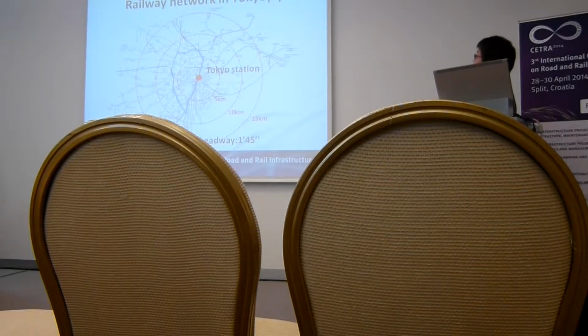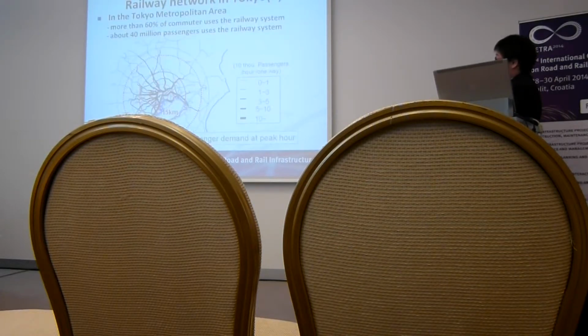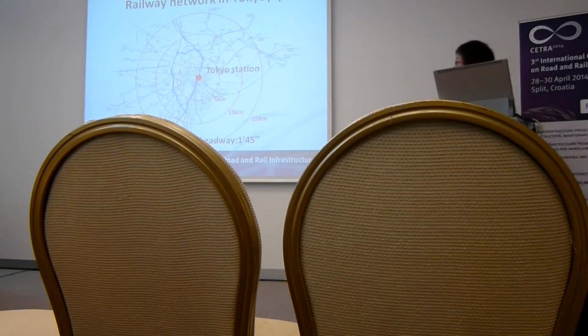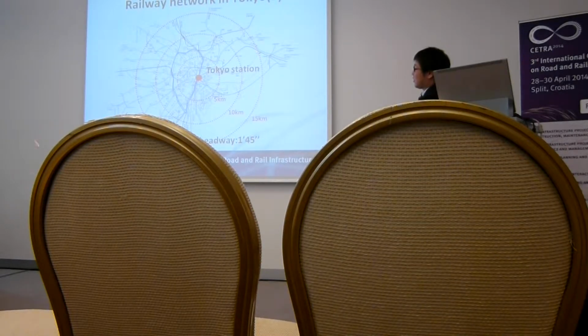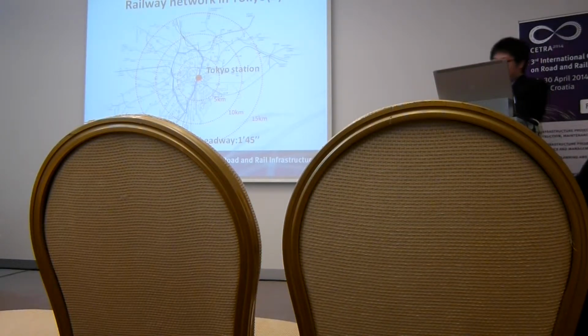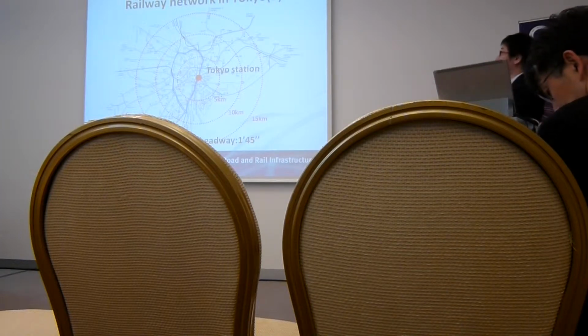Railway network in Tokyo. This figure shows the railway network in Tokyo. The red circle shows Tokyo station. There are many railway lines in the Tokyo metropolitan area. The number of railway lines is 62. The minimum headway is 1 minute 45 seconds. There is a very dense railway network in Tokyo.